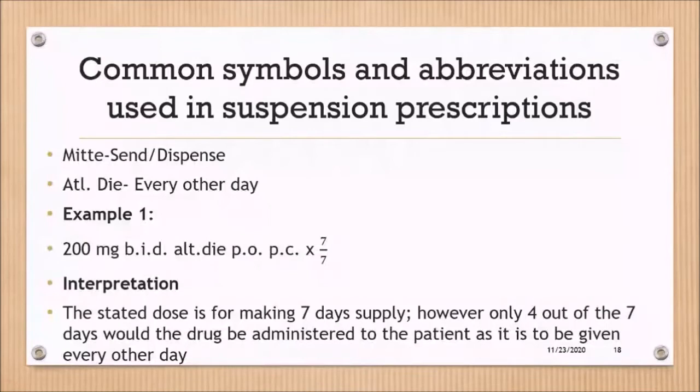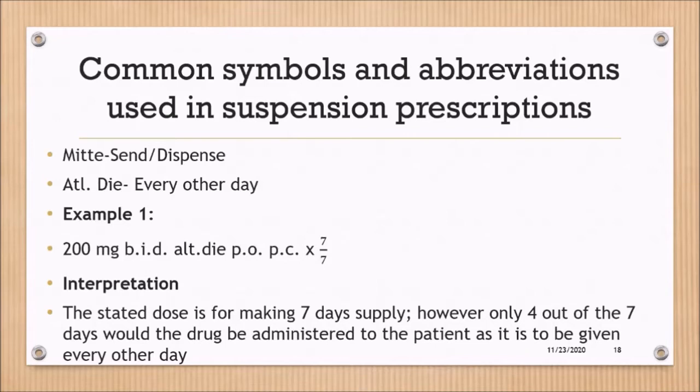All right, so these are common symbols and abbreviations that you see in a prescription where suspension is written or requested. MITE, we all know that means send or dispense. Alt die means every other day. So for example, 200 milligrams BID alt die PO PC times 7/7. What this is really saying is that the person is to get 200 milligrams of the drug twice daily, that's every 12 hours, every other day, by mouth, after meals for 7 days.